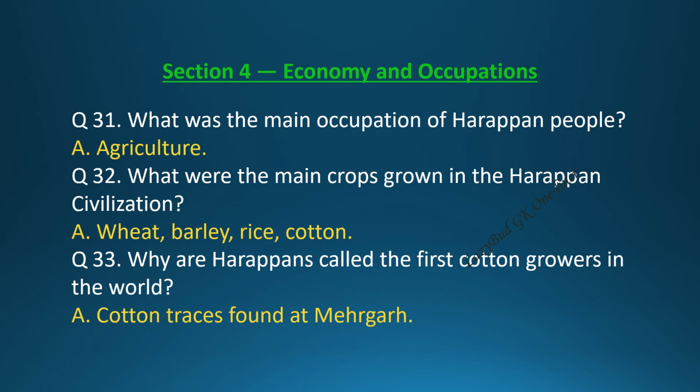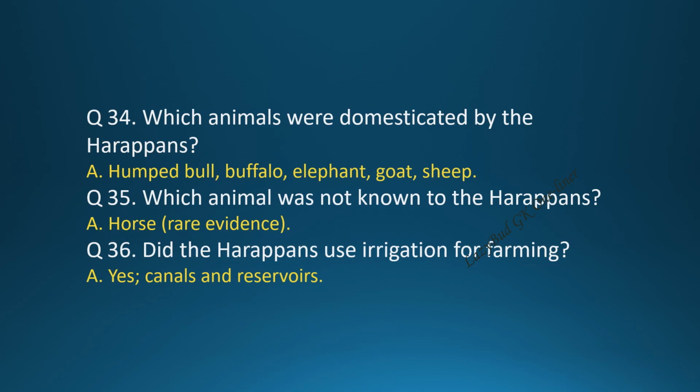Question 34. Which animals were domesticated by the Harappans? Answer. Humped bull, buffalo, elephant, goat, sheep. Question 35. Which animal was not known to the Harappans? Answer. Horse, rare evidence. Question 36. Did the Harappans use irrigation for farming? Answer. Yes, canals and reservoirs.